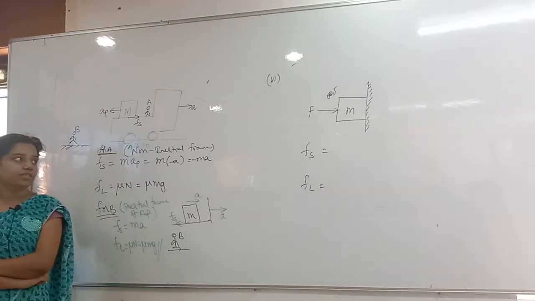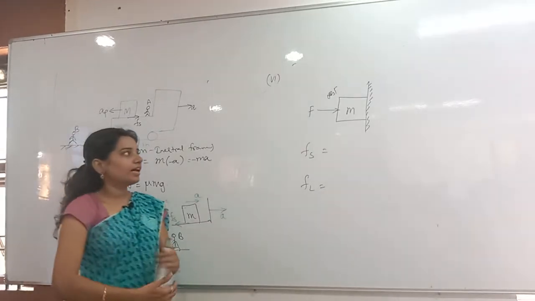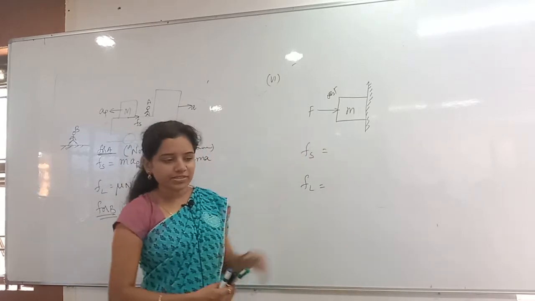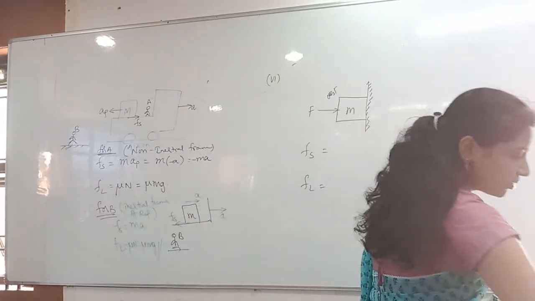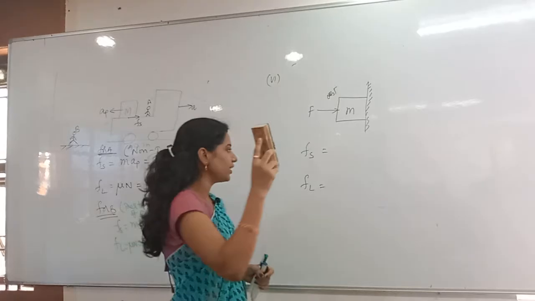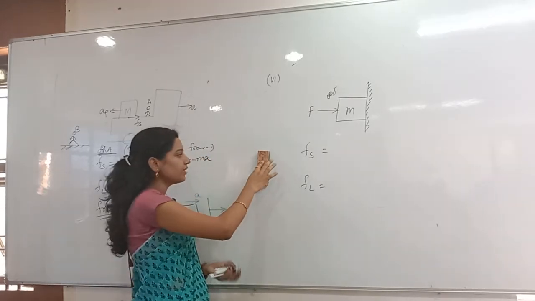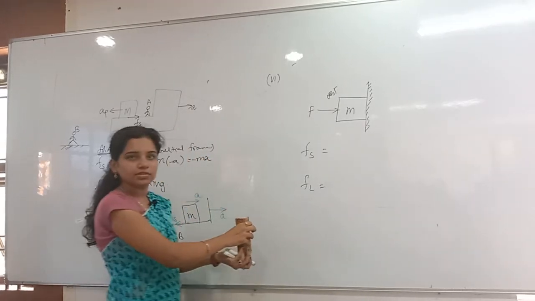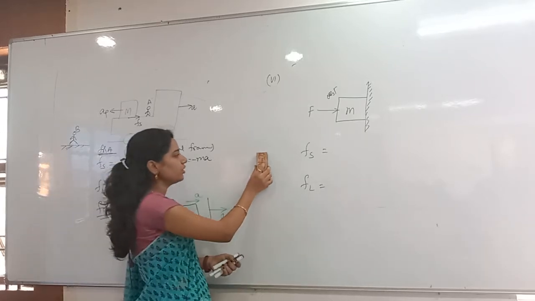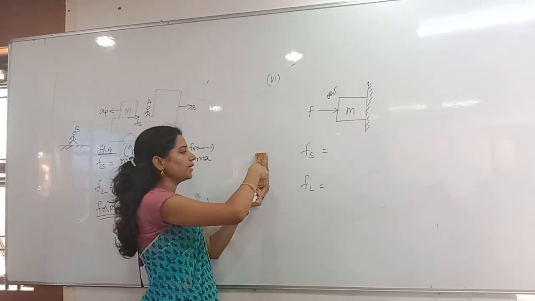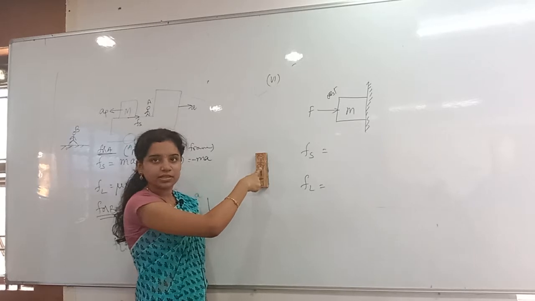Very good, Pramod. See that here, I have applied the force of F. For example, I kept this as a block, and I kept it against the board like this. Whenever I leave it, what happens? It will fall down. Correct? So I don't want it to fall down, so I am applying an external force. Are you able to see that? Yes.